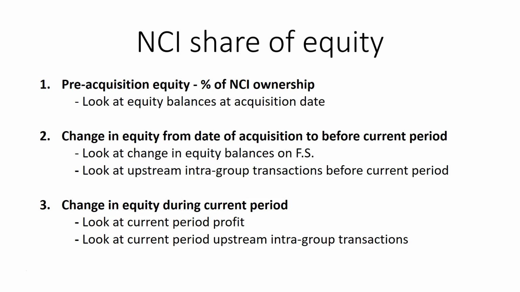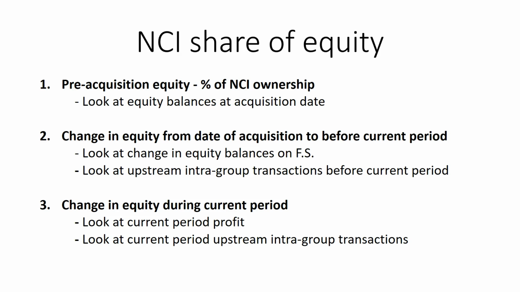Because these NCI consolidation adjustments are only temporary, they're only done on consolidation, we need to redo them every year. If the equity increases from the date of acquisition to before the current period, we need to assign that increase to the NCI based on their ownership percentage.